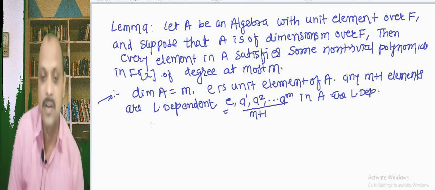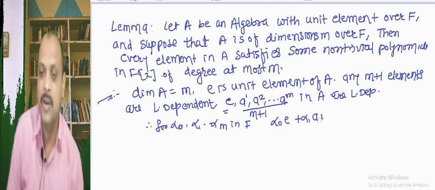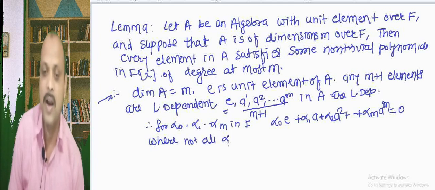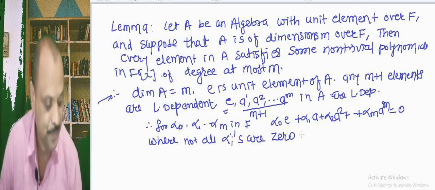Therefore, there exist alpha 0, alpha 1 up to alpha m in F such that alpha 0 into E plus alpha 1 into A plus alpha 2 into A square plus up to alpha m into A raised to m equals 0, where not all alpha i's are 0.